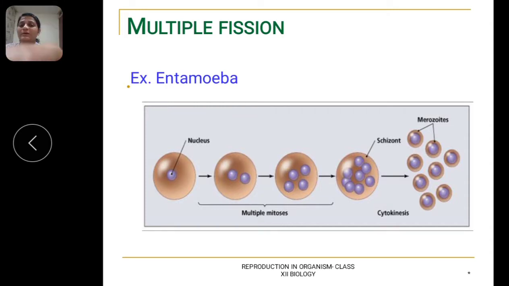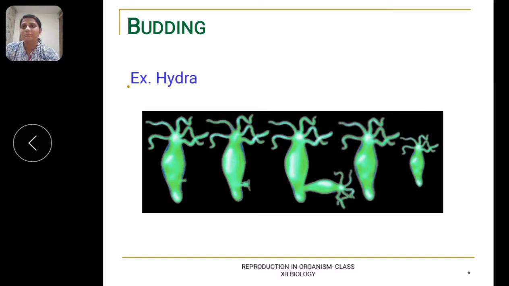Now let us move to the next slide, and that is budding. Budding is the mode of asexual reproduction in which unequal and small projections called buds are produced that remain attached initially to the parent cell but eventually get separated and mature into new organisms. Examples of organisms undergoing budding are yeast, hydra, etc. In this picture, it is hydra, which undergoes the budding process. I'll be explaining this diagram after a few minutes.